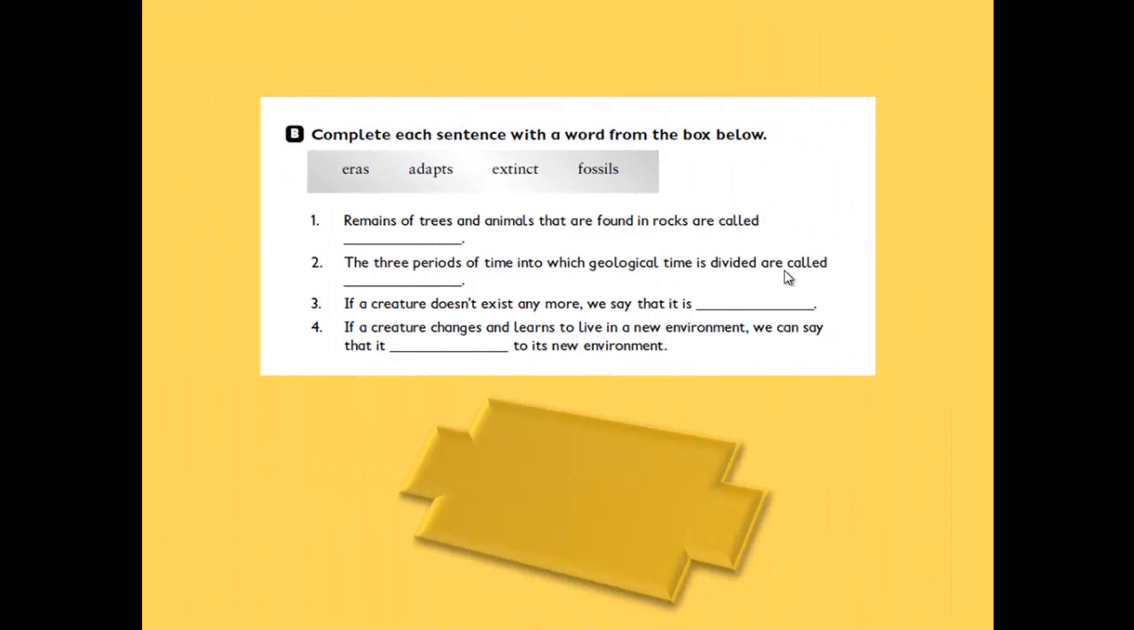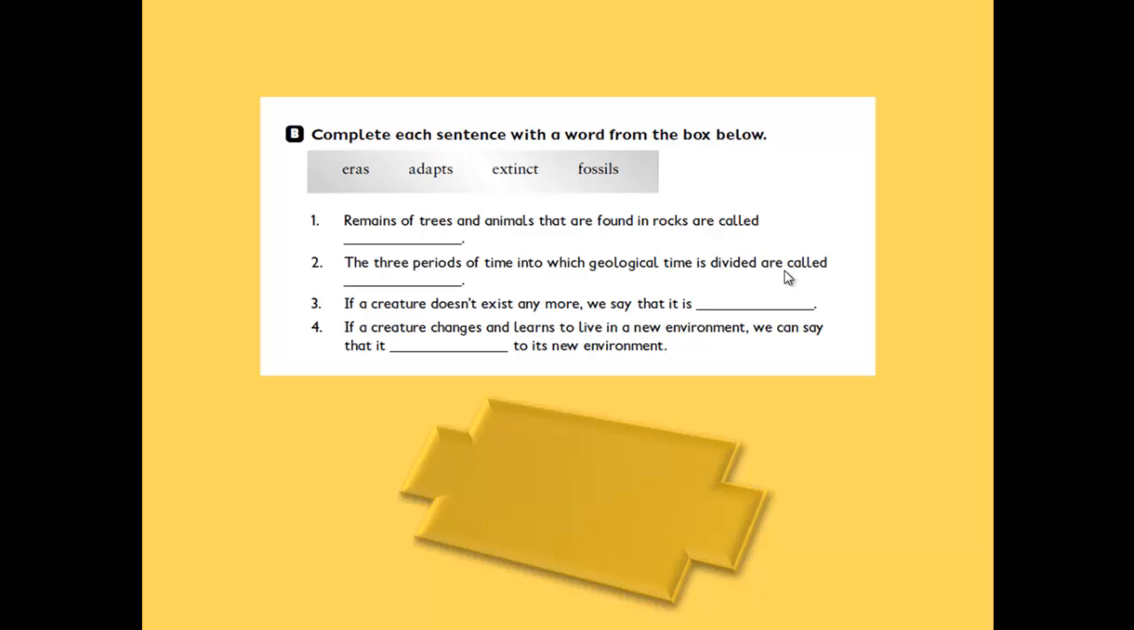Number B, complete each sentence with a word from the box below. Eras, adapts, extinct, fossils. The first sentence, remains of trees and animals that are found in rocks are called... What are the remains of trees and animals called? Yes, they are called fossils. Excellent. The first one, fossils. Remains of trees and animals that are found in rocks are called fossils.